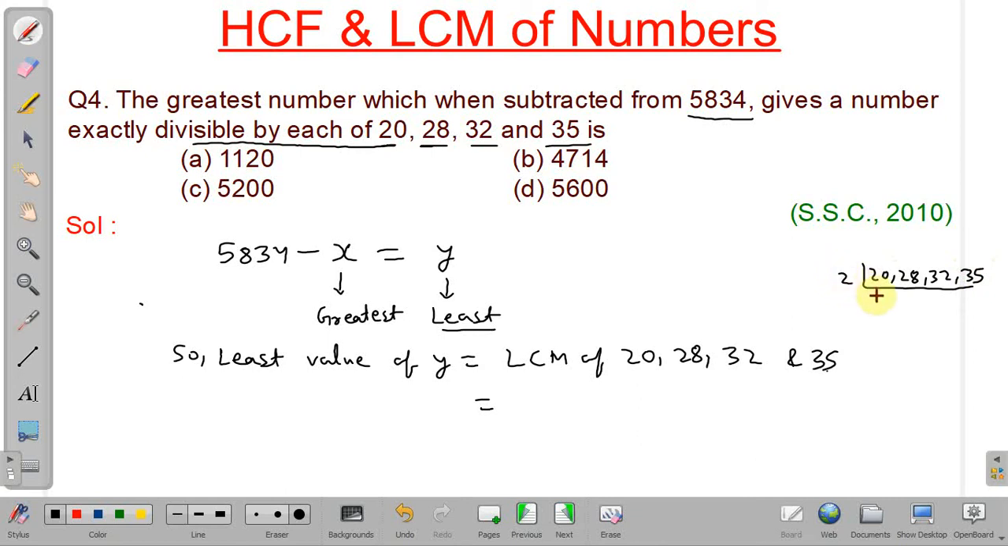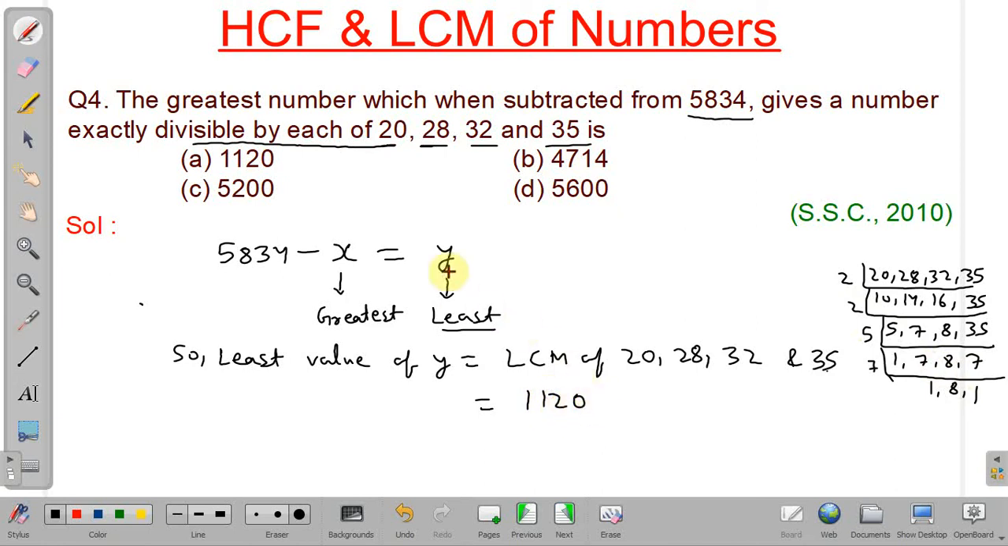So we have to divide by 2: 10, 14, 16, 35. Again divide by 2: 5, 7, 8, 35. Now you can divide by 5, you will get 1, 7, 8, 7. Again you can divide by 7, so it will be 1, 1, 8, 1. So the LCM will be 2 into 2 into 5 into 7 into 8. So you will get 1120. So 1120 is your y.